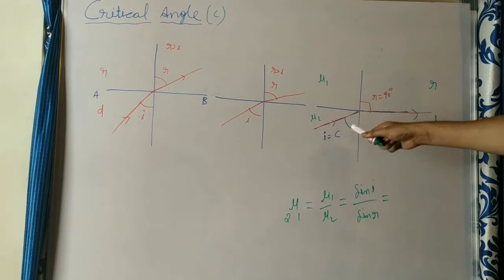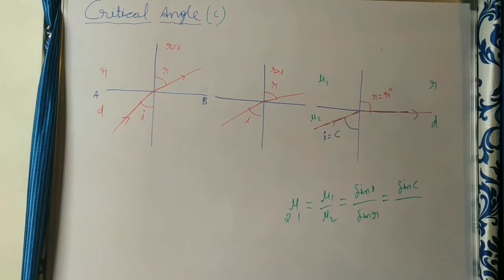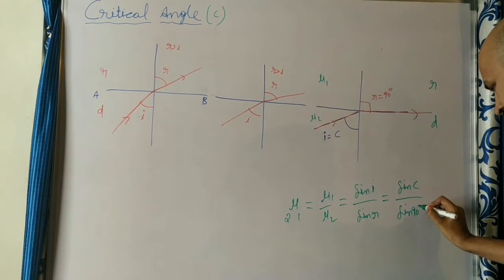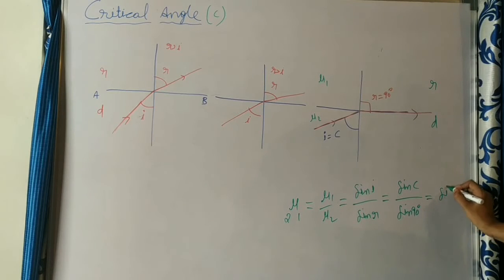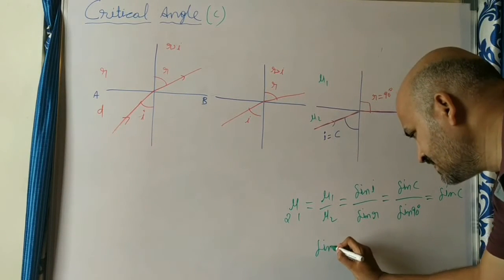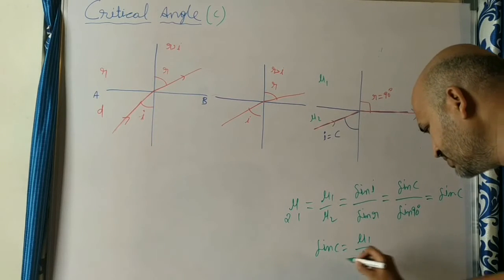Here the angle of incidence is C, so it is sine C by sine R. Sine R is here 90 degrees, so sine 90, which is 1. So sine C is equal to mu1 by mu2.